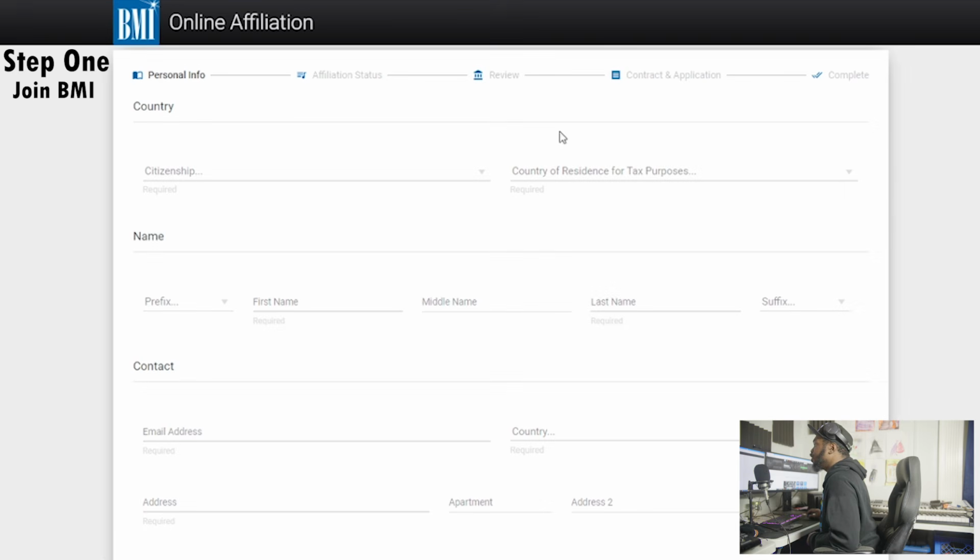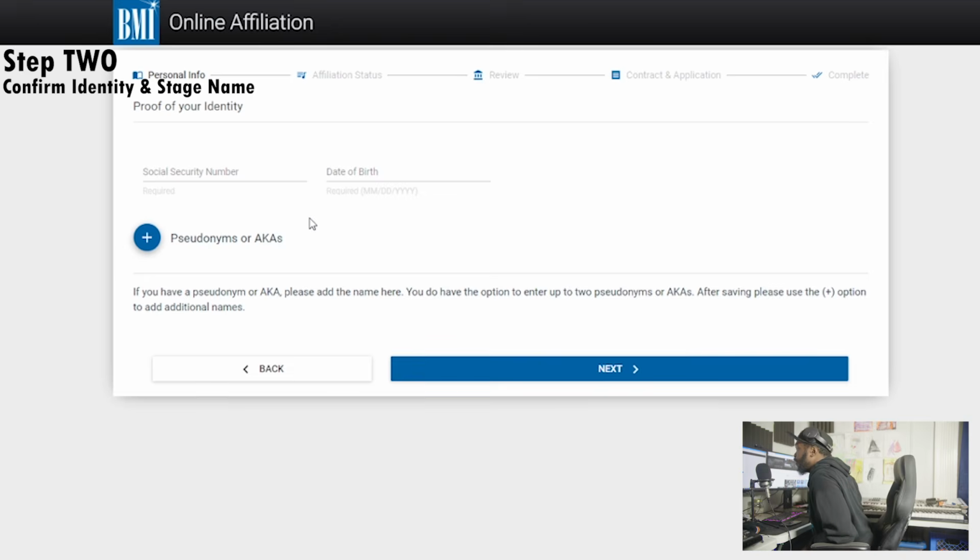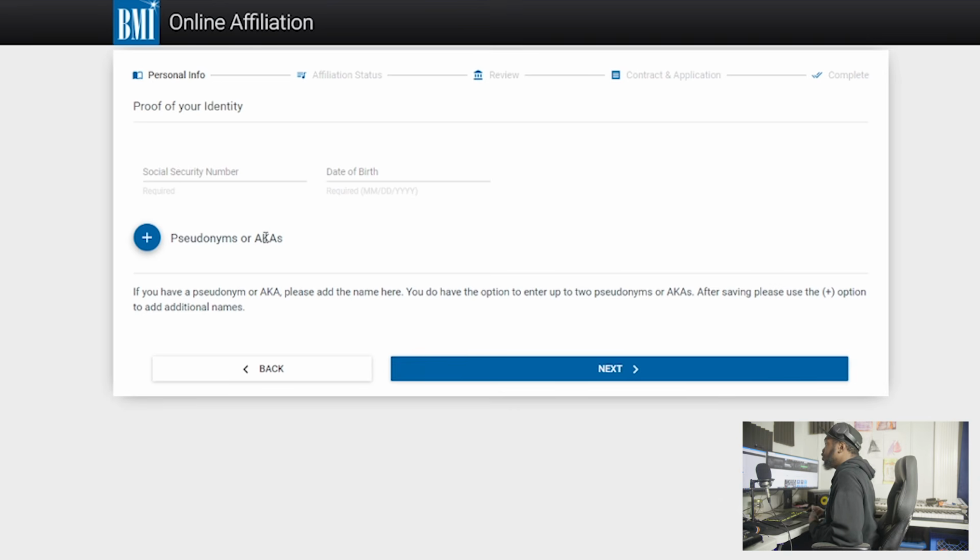Once you're here and you're set up, they're gonna ask you for some personal information. You're gonna have to run through this whole thing. This is stuff that's unique to you and only you should know it. So take your time, be diligent. This is very important. Okay, now this is another important part of the BMI registration. They're gonna wanna know your proof of identity. They're gonna wanna know your social security number, your date of birth, and your pseudonyms, any stage names, anything that you might go by. This is very important if you're collecting music for yourself.